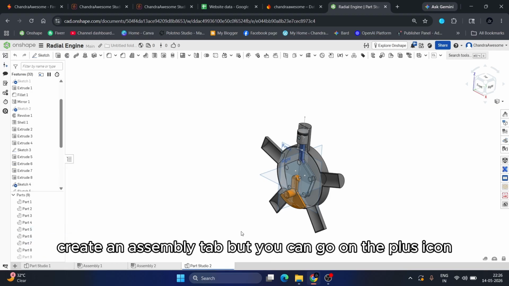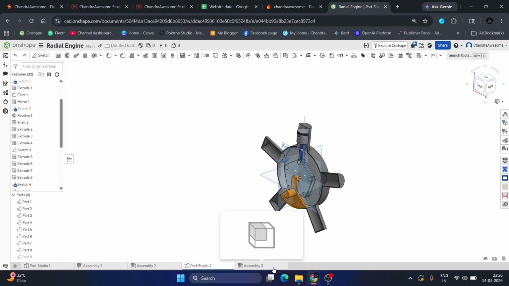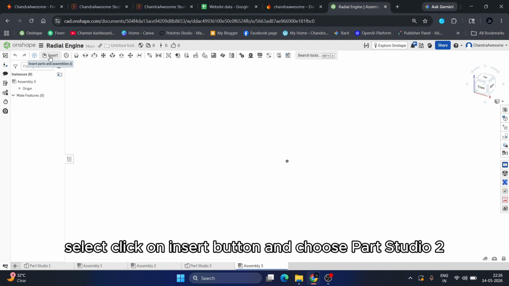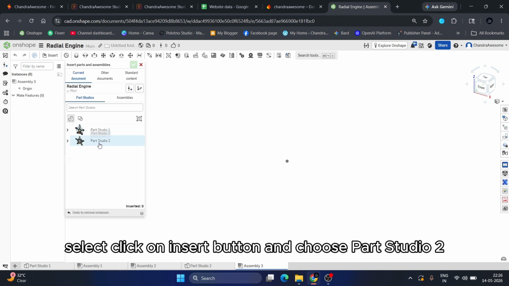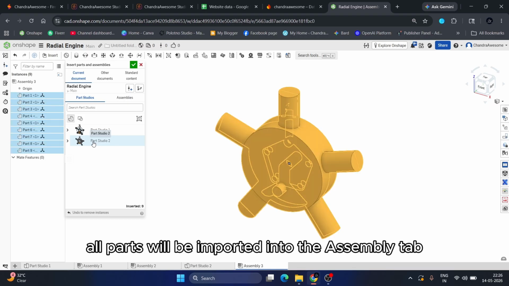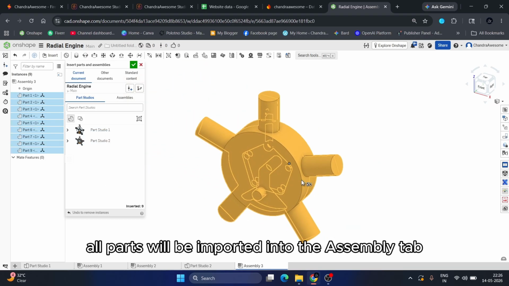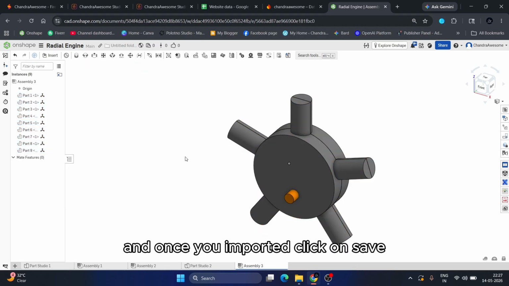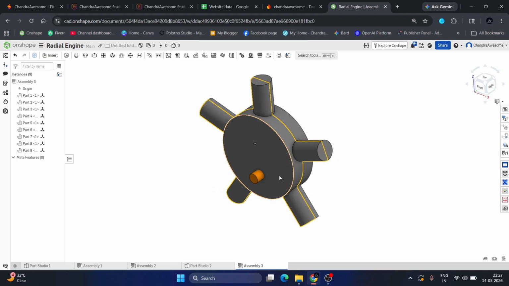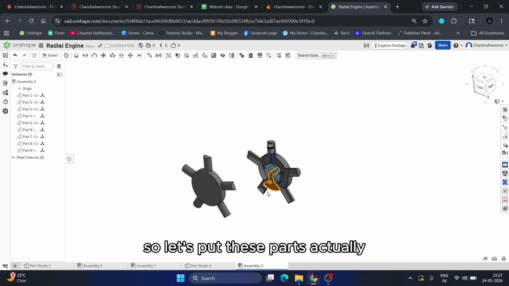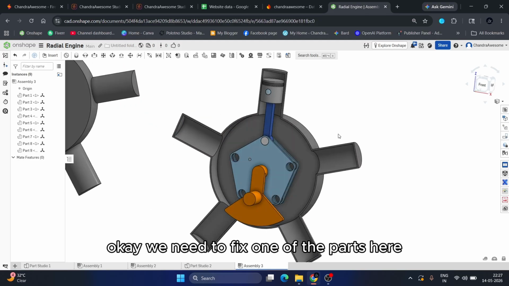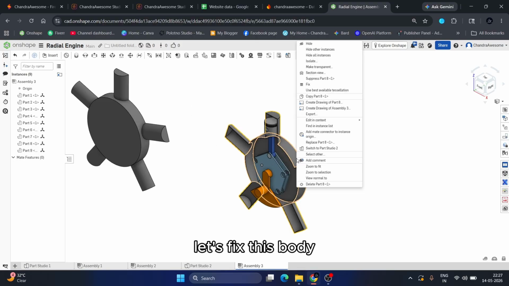Create an assembly tab by clicking on the plus icon. Once you create it, you will be directed to the assembly tab. Click on the insert button and choose Part Studio 2, so all the parts will be imported into the assembly tab. Once imported, click on save. Now we need to fix one of the parts here. Let's fix this body.